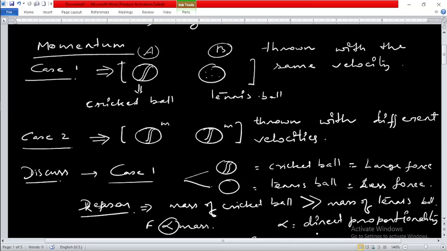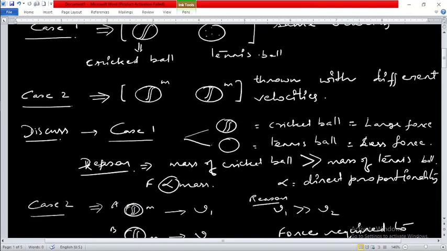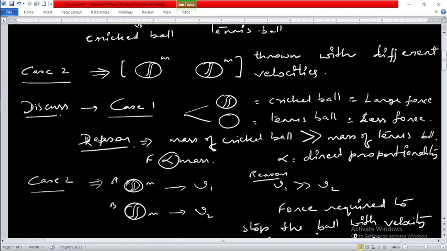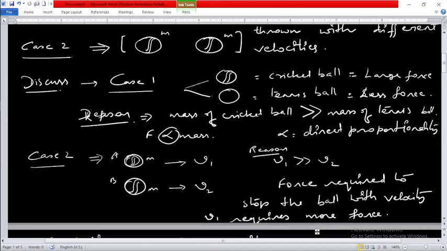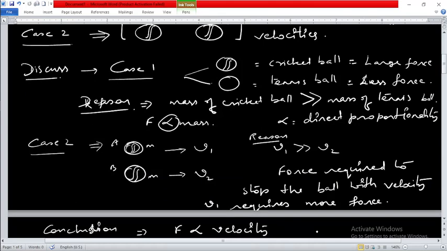Similarly, with two balls of the same mass thrown with different velocity, again we required larger force to stop the cricket ball, which was having higher velocity.